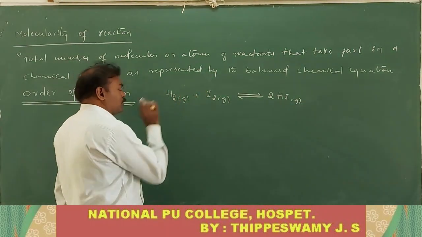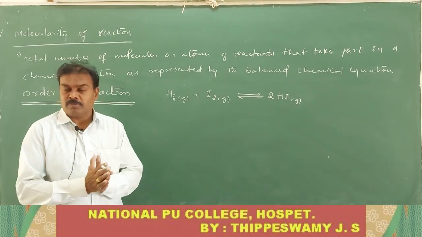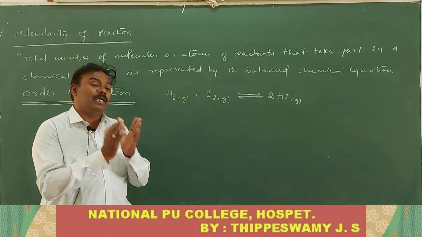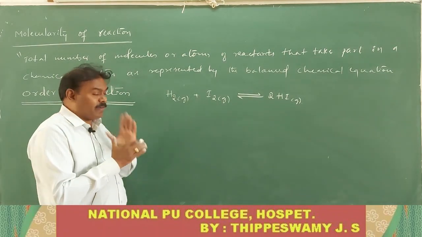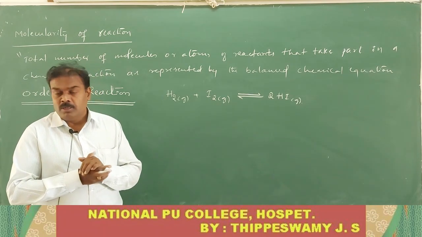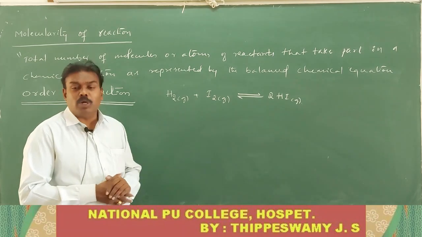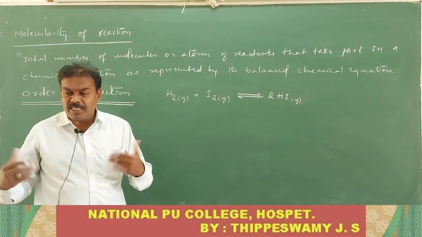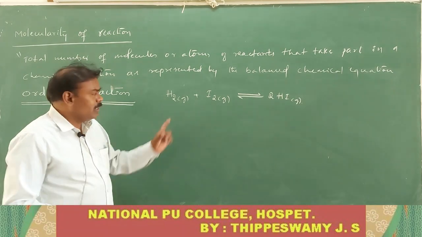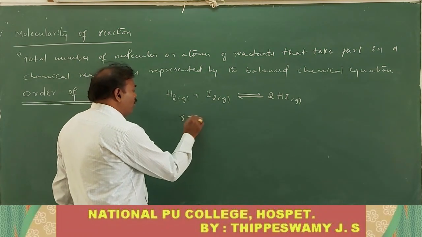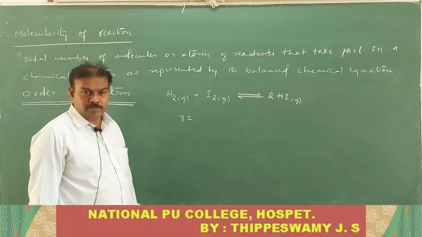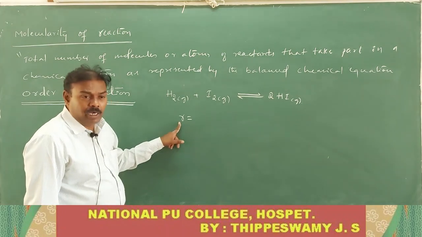In this reaction, we already know how to write the rate expression, or the rate law expression, nothing but the rate equation. How do we find the rate equation? This is written according to the law of mass action.